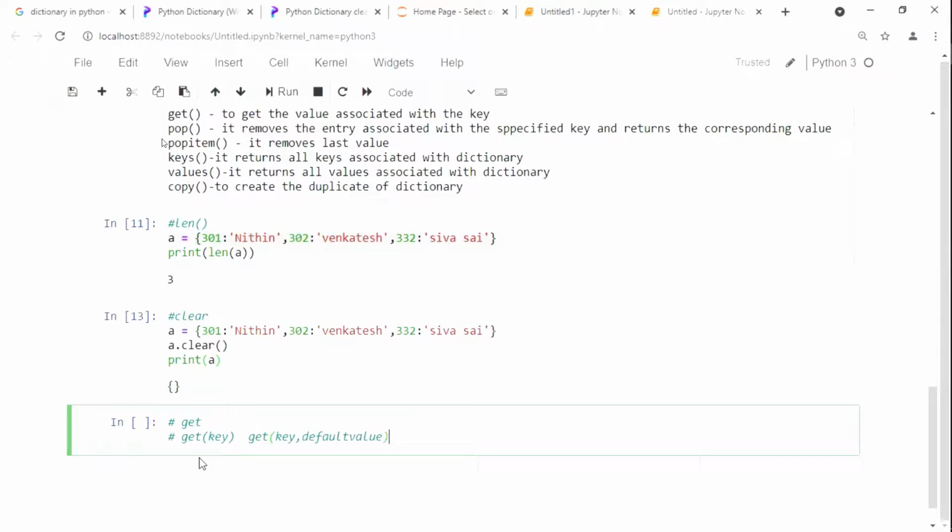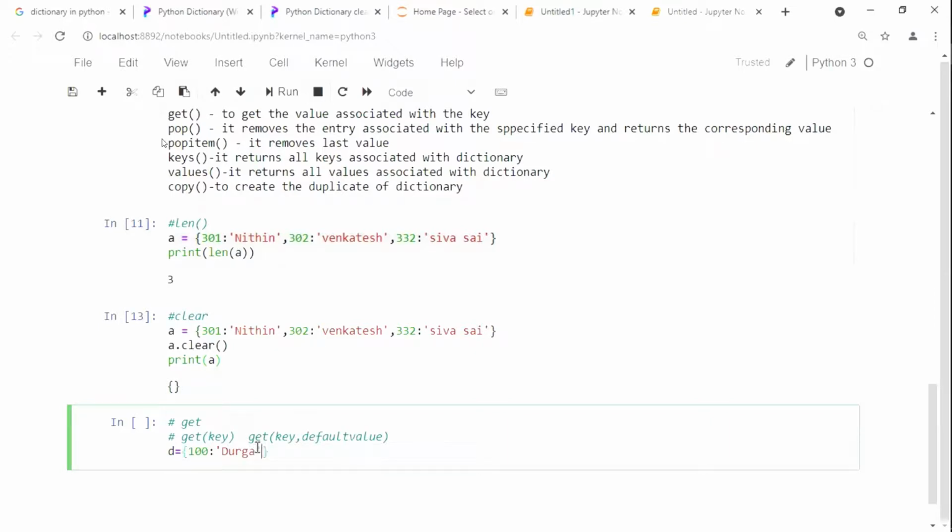Now we can see it here. First I will write an example. I will define another example. Now see here, d is equal to, curly brackets open, 100 is to Durga, that is one name.